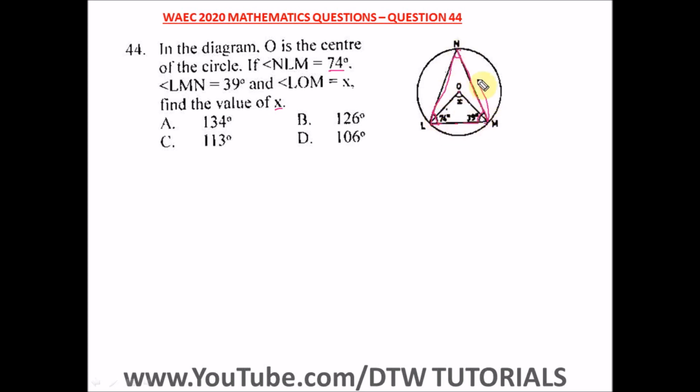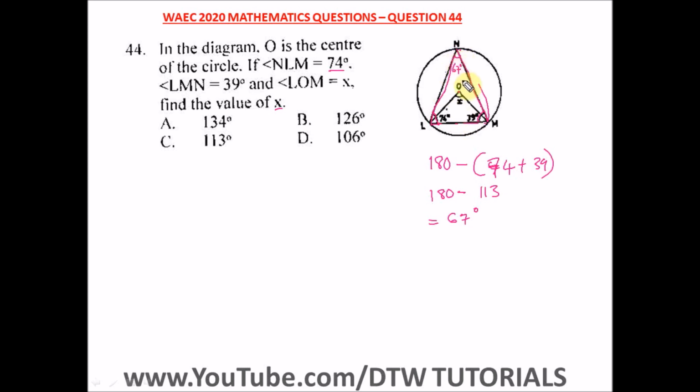And the sum of angles in a triangle sums up to 180. So to get this point is 180 minus bracket 74 plus 39. And what is 74 plus 39? That's 113. So 180 minus 113, we're going to have 67 degrees. So this angle here is 67.